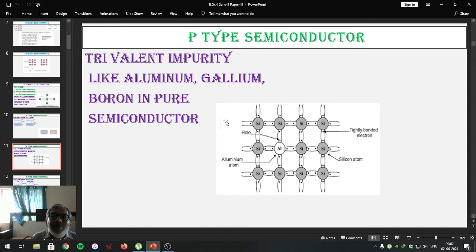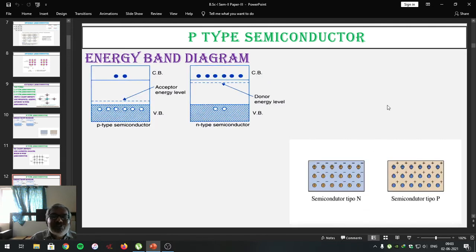Thus, in case of a p-type semiconductor, majority charge carriers are holes, that is positive charge carriers, whereas the minority charge carriers are the electrons. Such a structure, we can call the p-type structure. This is a diagram we studied already last time. We considered these two. Now we are going to consider these two for the p-type semiconductor.